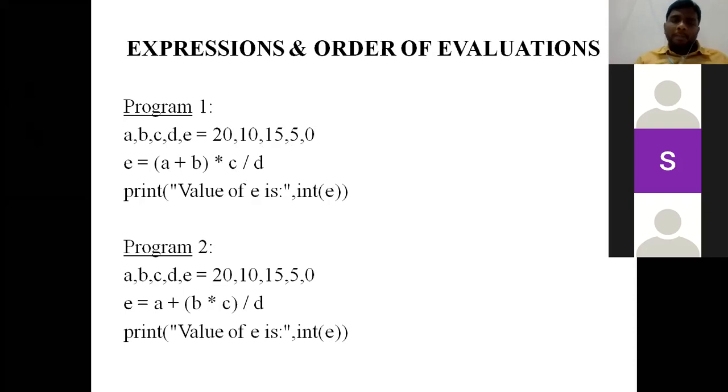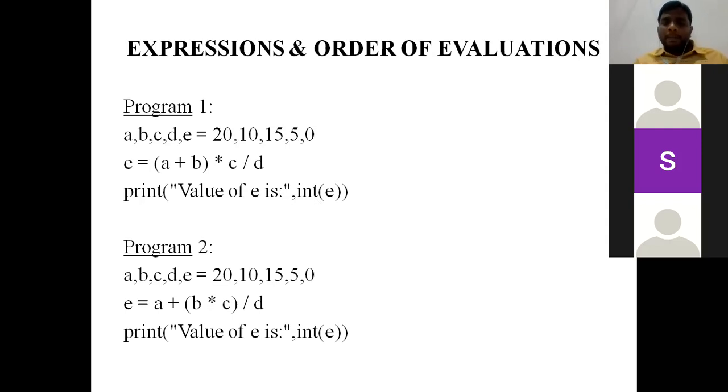The new thing which appeared in this particular example is in the print statement, I am using a word called int. Generally, we will be writing: the value of the expression is, double quotation close, comma E. But before E, I am going to use the word int in this particular statement.